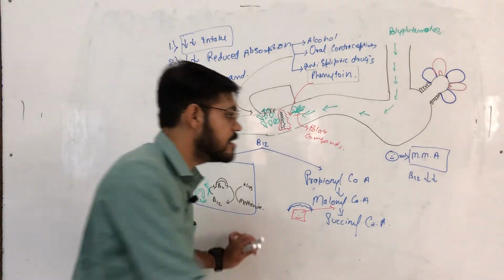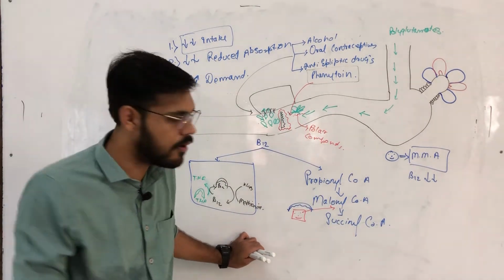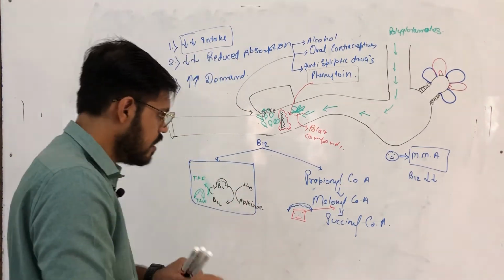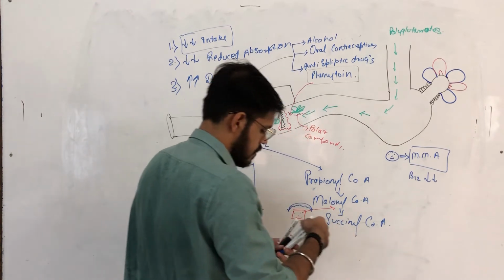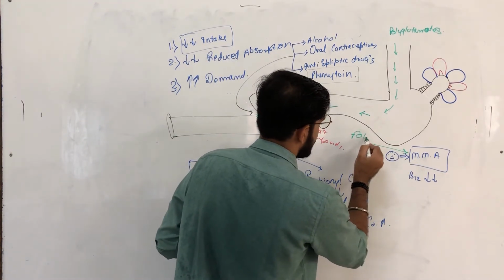Folic acid should not be given to this patient unless and until we confirm the levels of B12, because if we give him a lot of folic acid or just folic acid,